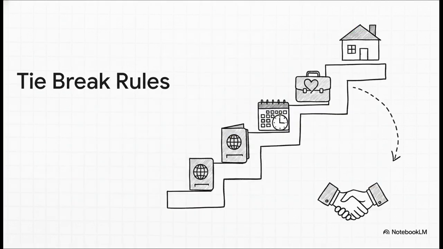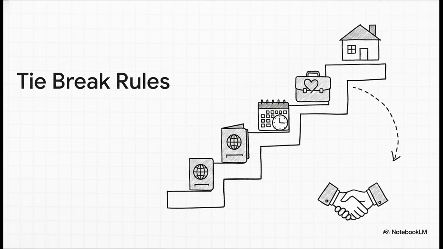Well, to resolve this clash, we have to look at international double taxation treaties. These treaties contain what are known as tiebreak rules, and it's basically like a waterfall. You have to apply them in this exact descending order of priority. First, they check where you have a permanent residence available to you. If you have a permanent home in both countries, it flows down to Rule 2, your center of vital interests. Where are your personal and economic ties closer?